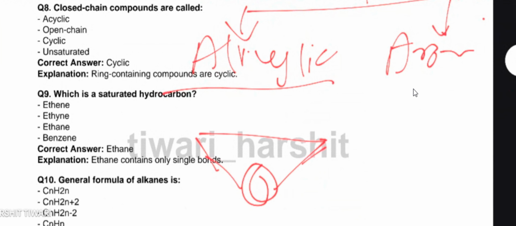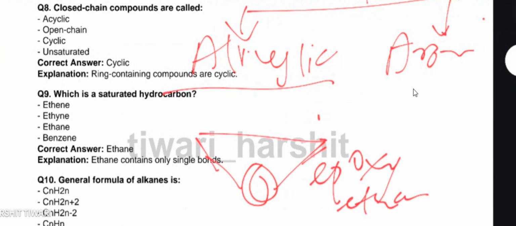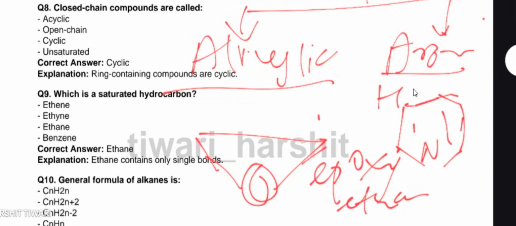They contain only saturated single bonds in their structure, like this, which is known as epoxy ethane. Aromatic heterocyclic compounds are aromatic in nature and contain a heteroatom in their structure, like pyrrole, thiophene, furan, pyridine. So this is the classification of organic compounds.